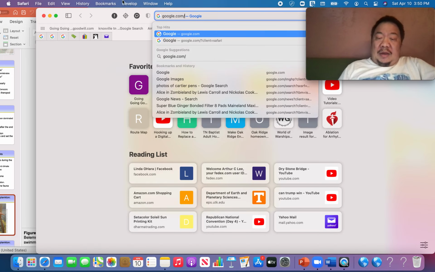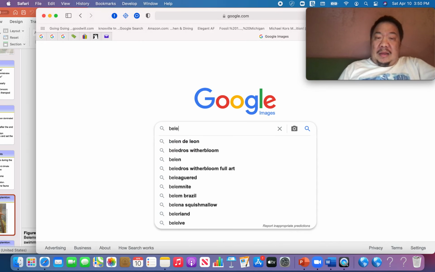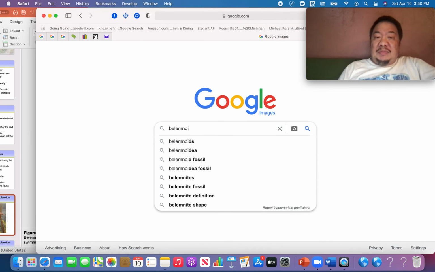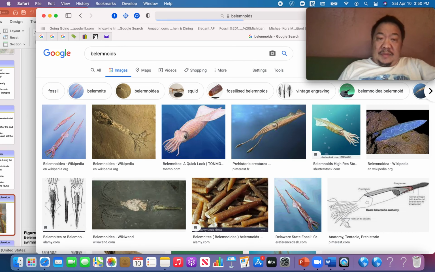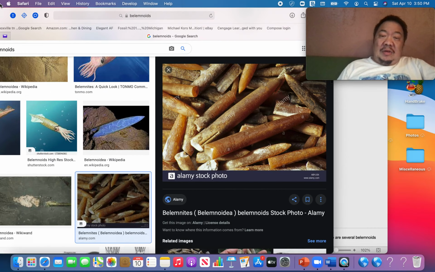Most of you got it right in your labs when you identified the belemnites as cephalopods, but some of you got it wrong. And do you remember a fossil that looked like this, with all these little bullet-like things?